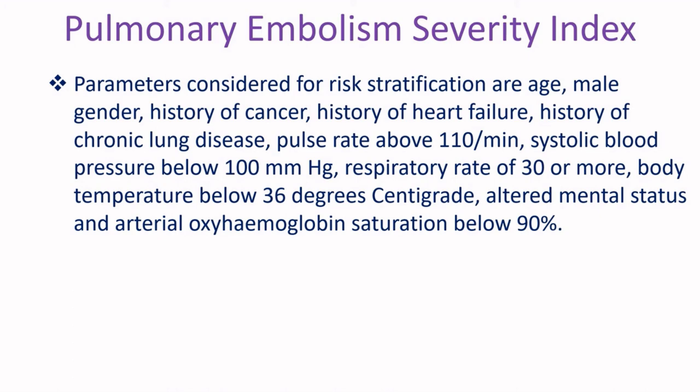Parameters considered for risk stratification are age, male gender, history of cancer, history of heart failure, history of chronic lung disease, pulse rate above 110 per minute, systolic blood pressure below 100 millimeters of mercury, respiratory rate of 30 or more, body temperature below 36 degrees centigrade, altered mental status, and arterial oxyhemoglobin saturation below 90%.